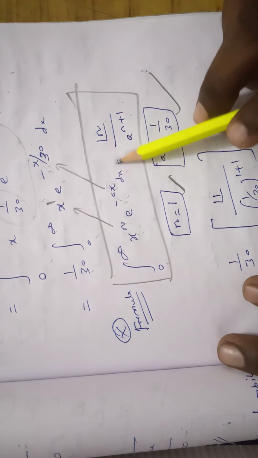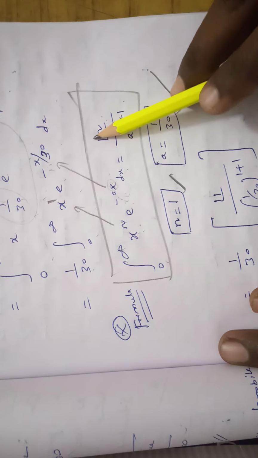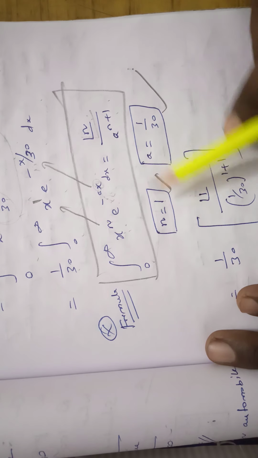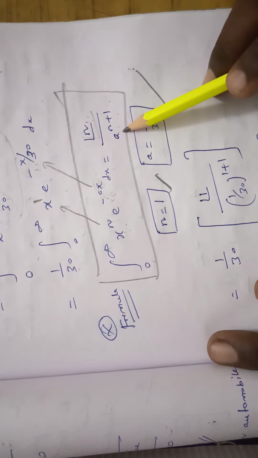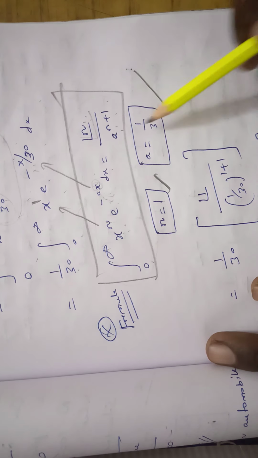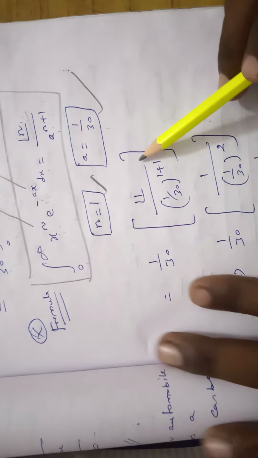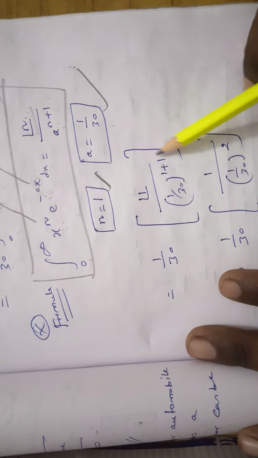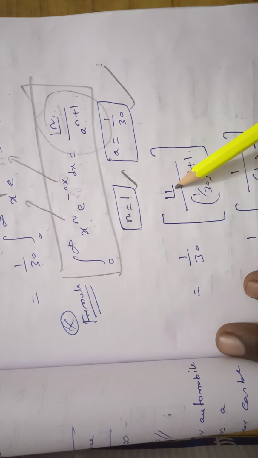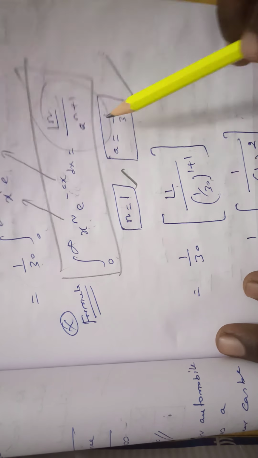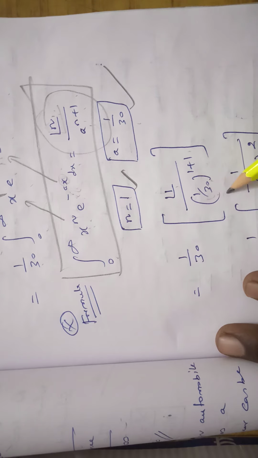This can be compared with the right hand side of the formula, factorial n by a power n plus 1. Factorial 1 by a, where a is 1 by 30, to the power 1 plus 1.